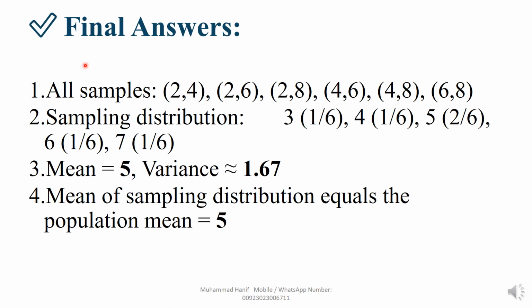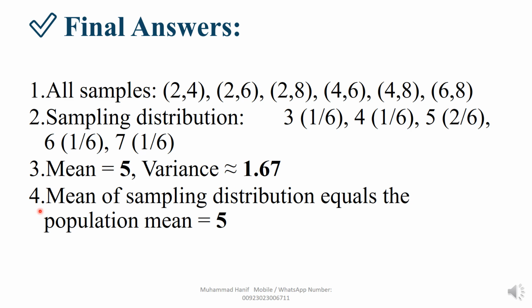Now you can see your final answer. All samples, you can see here we have all values. Second point, sampling distribution. According to the earlier step, what values we got, you write here all values. Now third point, mean equals 5 and variance is 1.67.